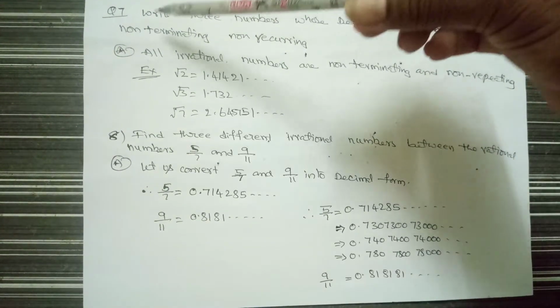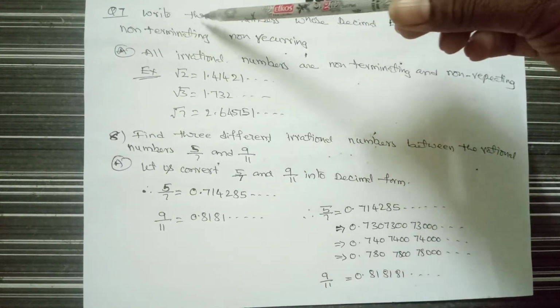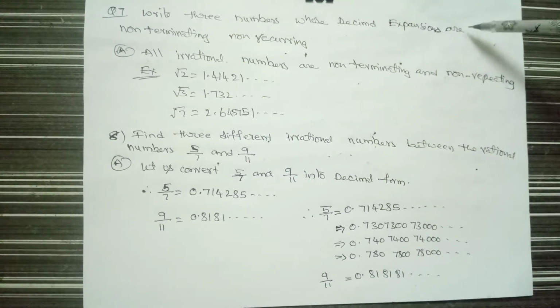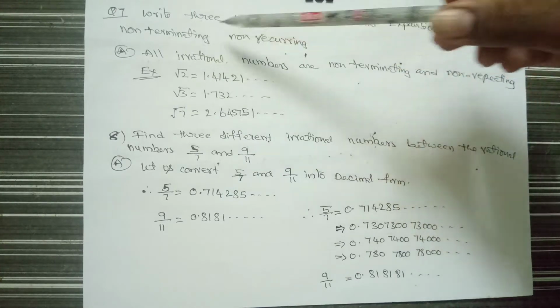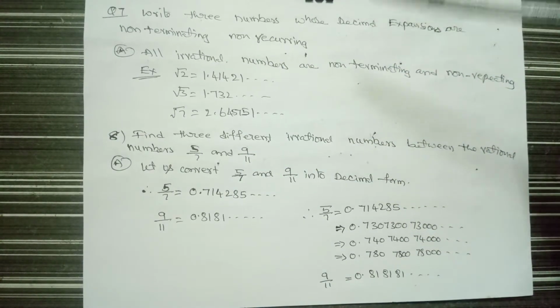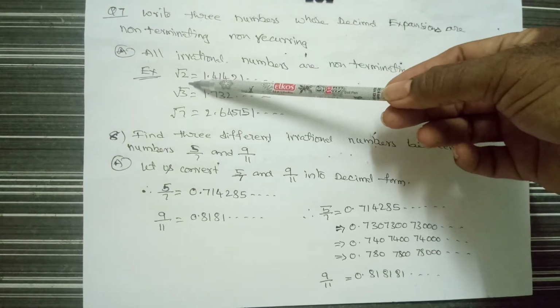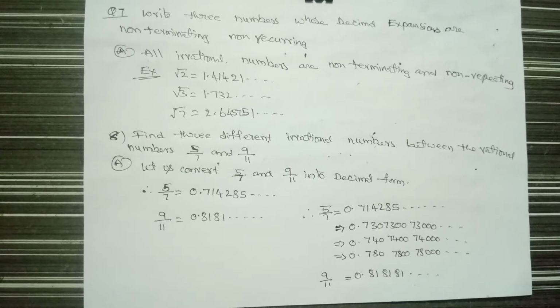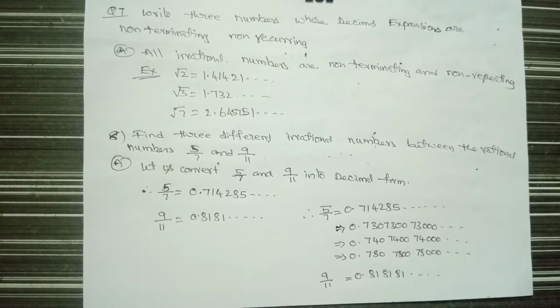Okay, let's read the seventh question. Write three numbers whose decimal expansions are non-terminating, non-recurring. Recurring means repeating. So you can write down, I have just taken the root 2 value. If you have a calculator or mobile with you, you can try the root 2 value.